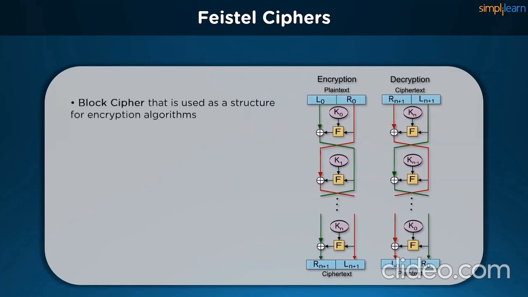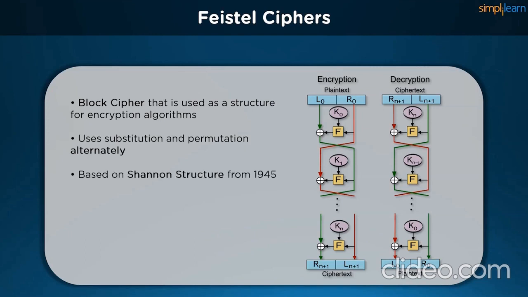A Feistel block cipher is a structure used to derive many symmetric block ciphers such as DES, which we have discussed in our previous segment. The Feistel cipher proposed a structure that implements substitution and permutation alternately so that we can obtain ciphertext from the plaintext and vice versa. This helps in reducing the redundancy of the program and increases the complexity to combat brute force attacks. The Feistel cipher is actually based on the Shannon structure that was proposed in 1945.